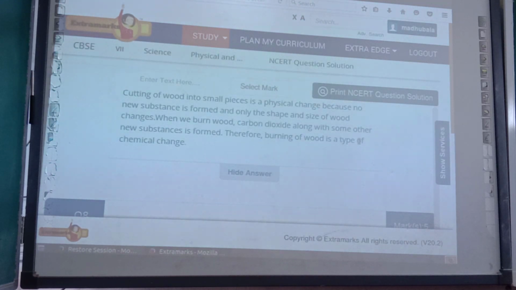When we burn wood, carbon dioxide along with some other new substances is formed. Therefore, burning of wood is a type of chemical change. So cutting of wood into pieces is a physical change, but burning of wood is an example of chemical change.